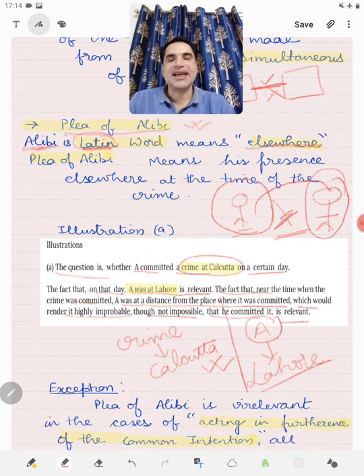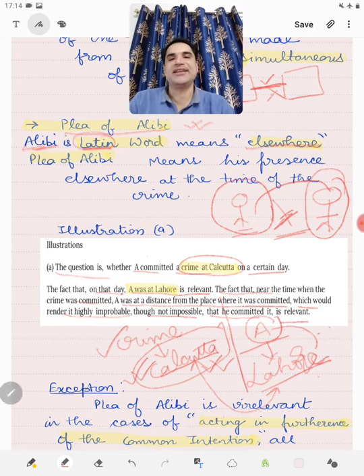So the crime has been committed at Calcutta. Now A, who is accused of this crime, says that he was at Lahore at that point of time when the crime was committed. Now the distance between Calcutta and Lahore is such that it cannot be said that if a person is at Lahore, he can commit the crime at Calcutta. So this fact that A was at Lahore makes it highly improbable that A would have committed the crime, and thus it is relevant under section 11.